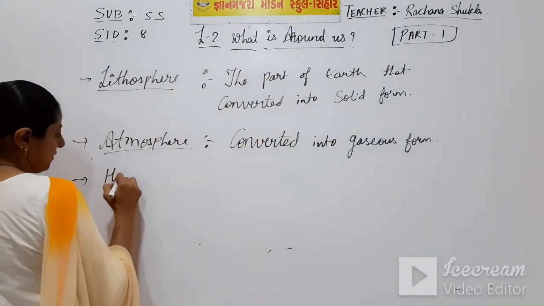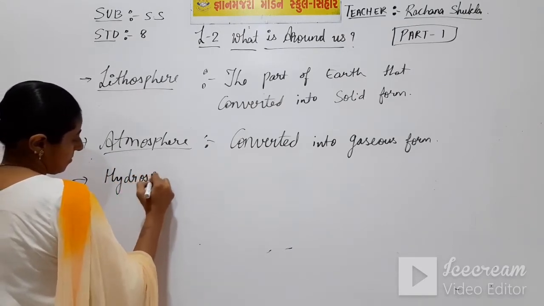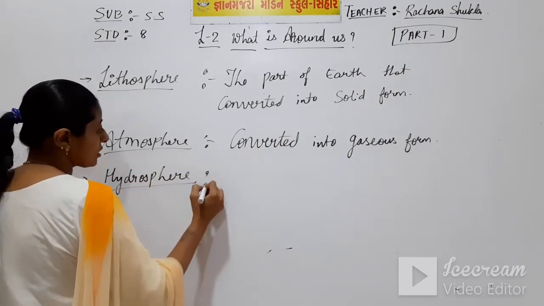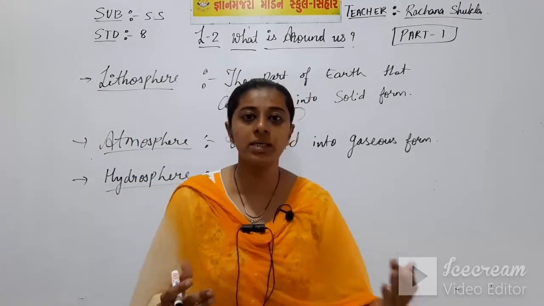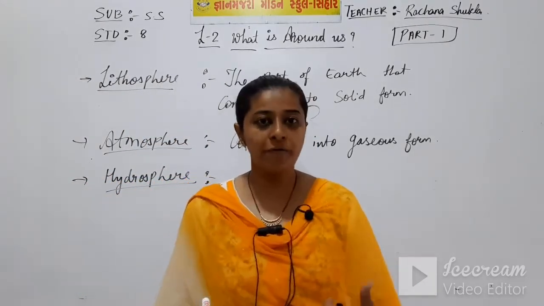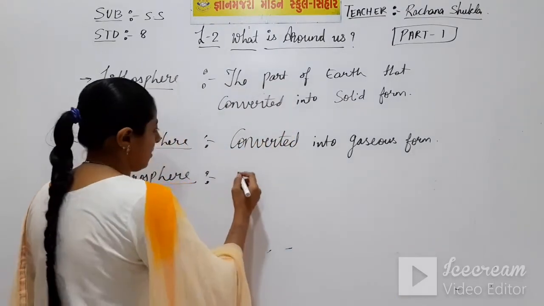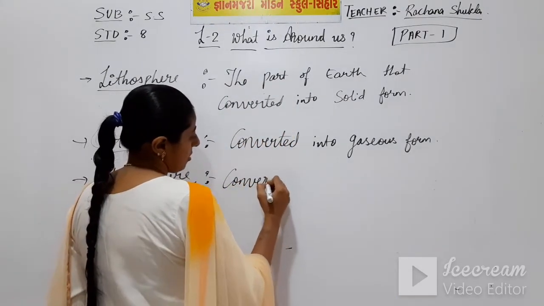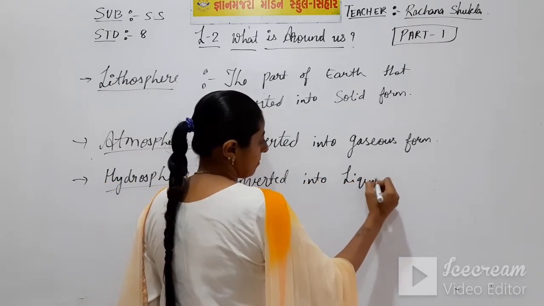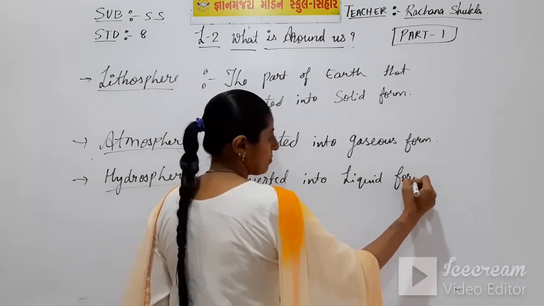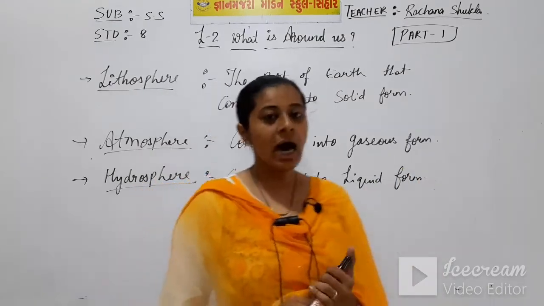Then the hydrosphere. What is the hydrosphere? The part of the earth that got converted into liquid form is known as the hydrosphere.